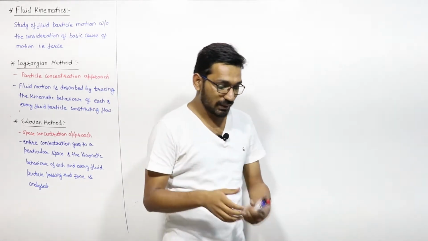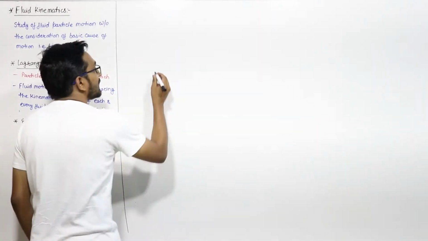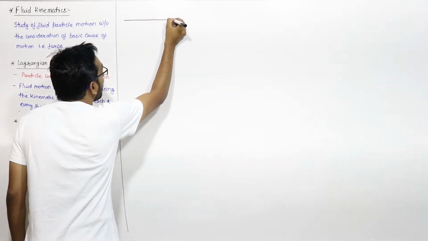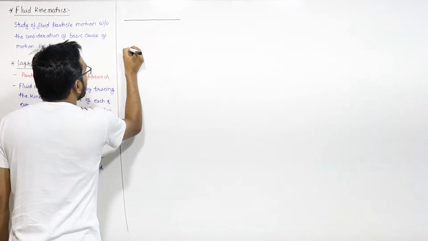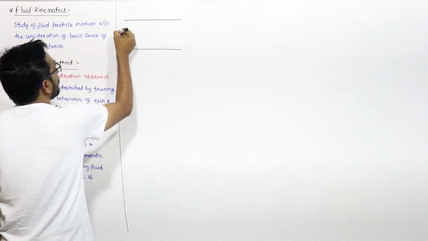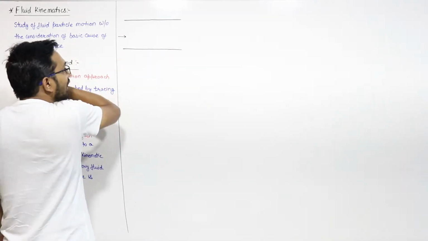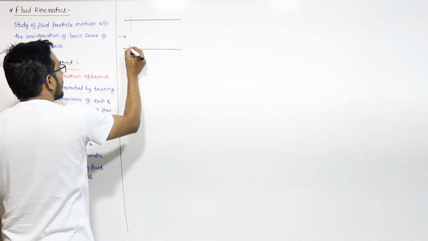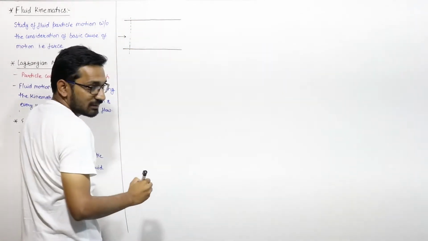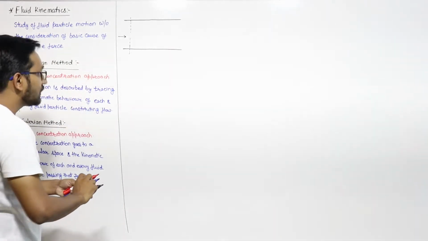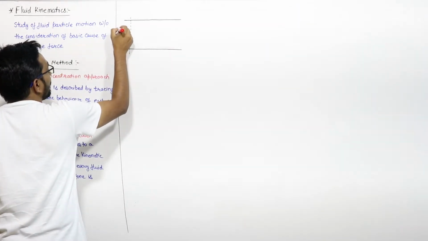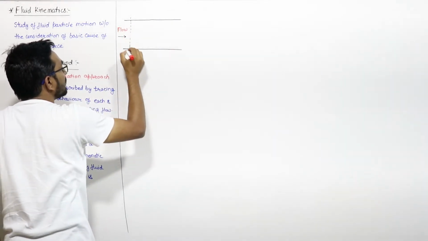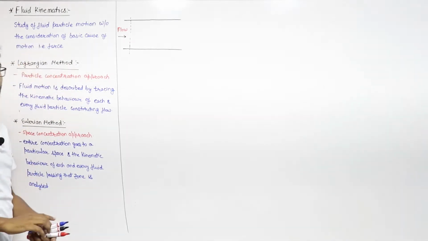Let us say in this pipe some fluid is flowing in this direction, and this is the inlet of the fluid particles. So the flow is in this direction, and in this flow there are an infinite number of fluid particles which are moving.